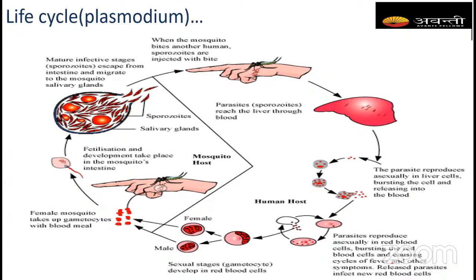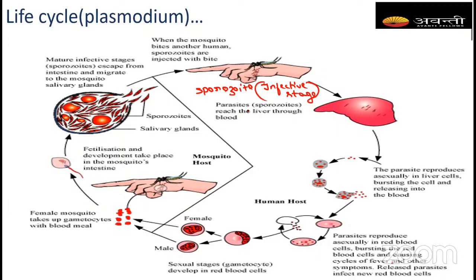So whenever the mosquito bites, that is an infected mosquito, not simply any female Anopheles mosquito. If it bites, it is not going to cause the disease unless it is infected. In the infected mosquito's saliva, there are sporozoites. Sporozoite is the infective stage of the parasite. Okay, remember that.